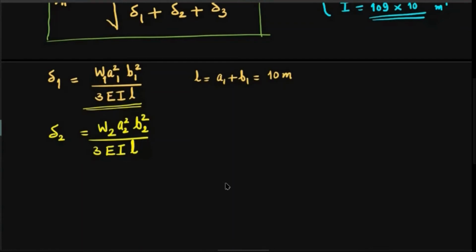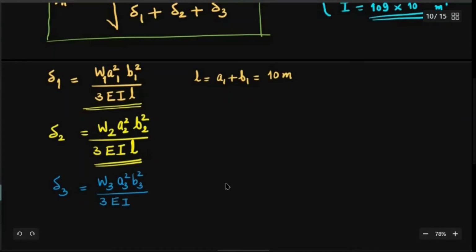And now delta 3. What is delta 3? It is W3 into A3 square into B3 square divided by 3 times EIL. In fact, this will lead to the equation W3 L cube divided by 48 EI, because it's a central load.